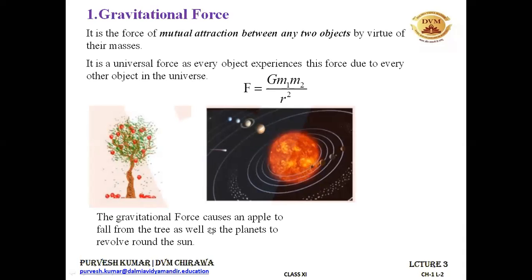The gravitational force causes an apple to fall from the tree as well as the planets to revolve around the sun. And this we will be learning in our chapter number 8. Chapter 8 is gravitation only in your class 11 syllabus. So we'll be learning about it a lot.